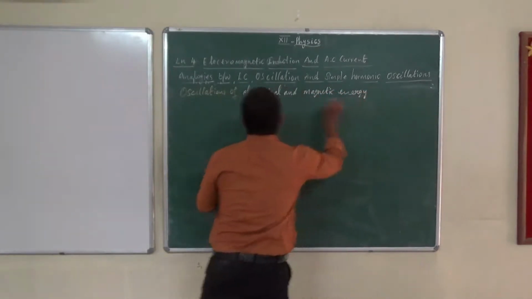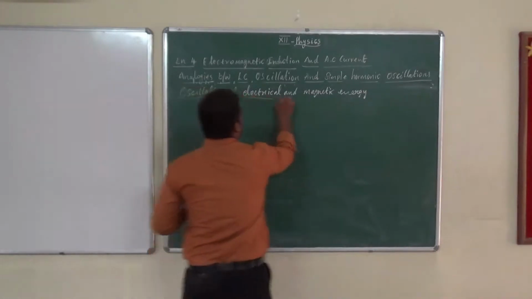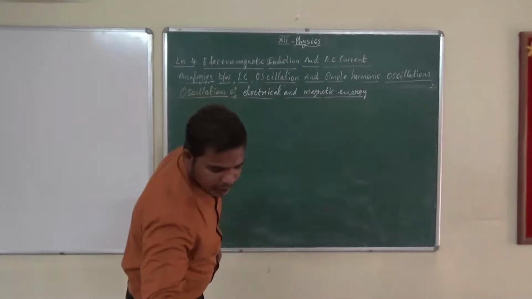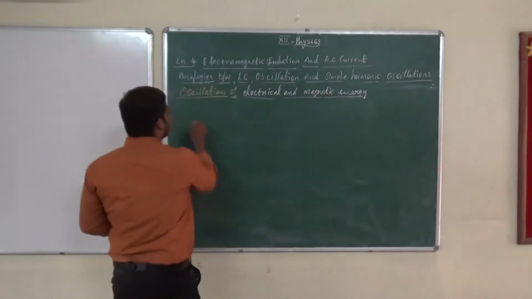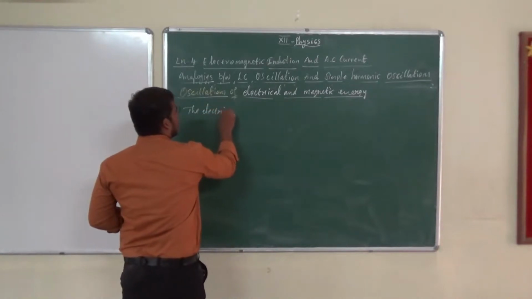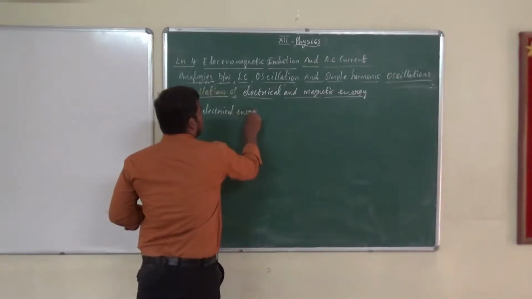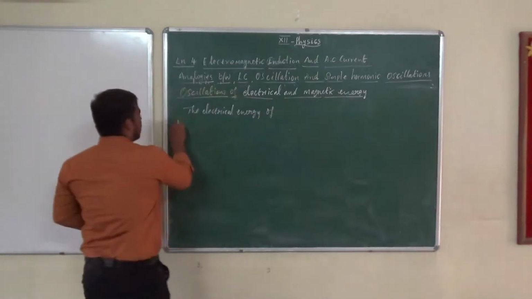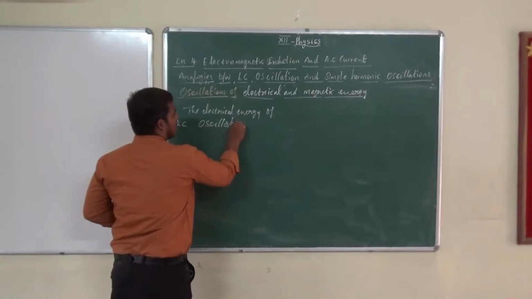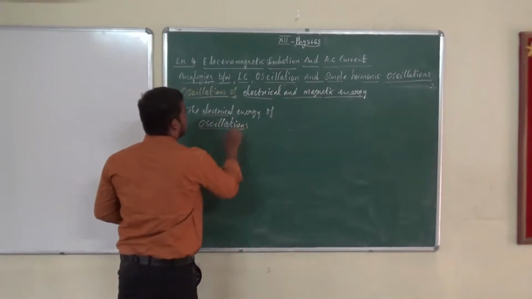I hope that we have derived the electrical energy and magnetic energy, am I correct? So the electrical energy of LC oscillation. What is that? The electrical energy of LC oscillation.